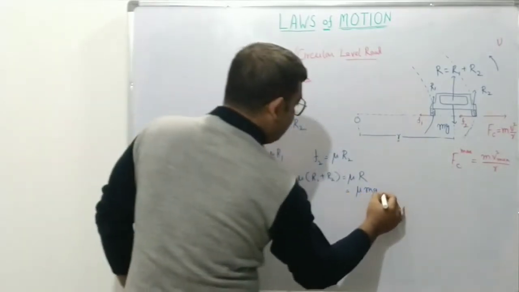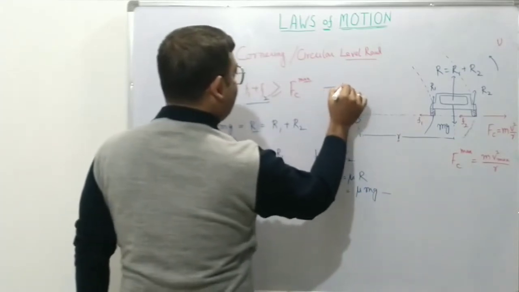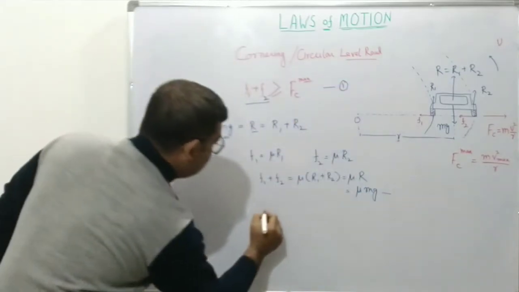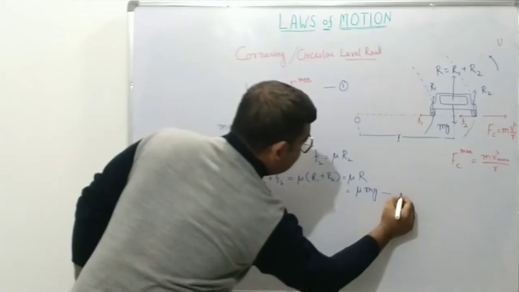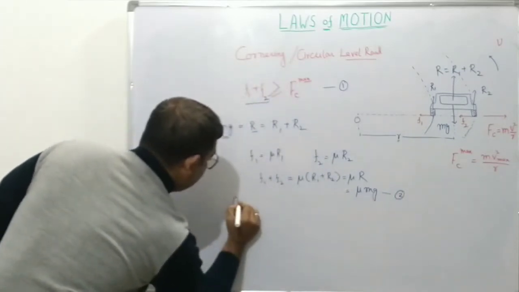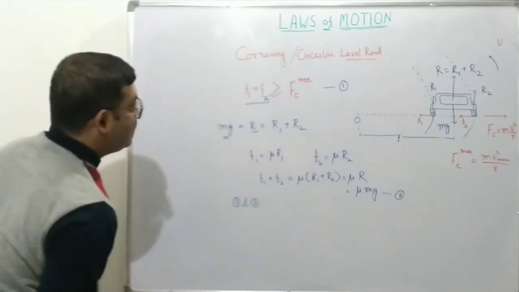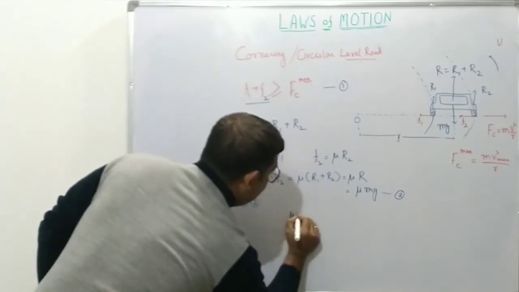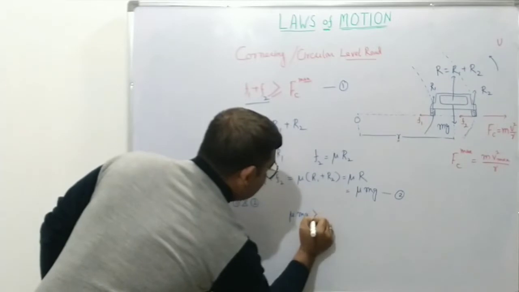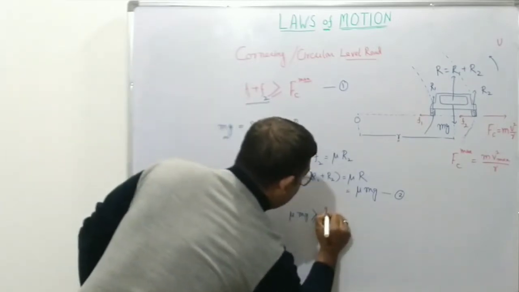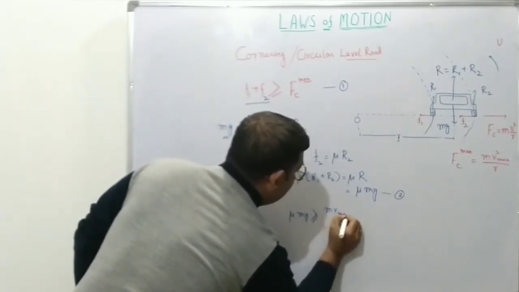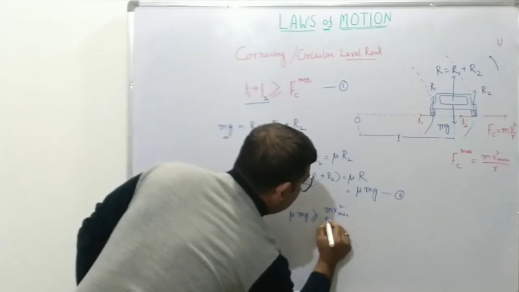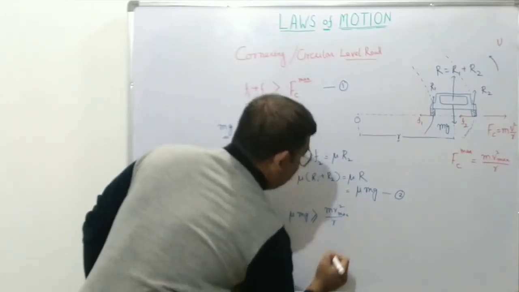This is equation 2, say. So substituting this value for F1 plus F2 in equation number 1, equations 1 and 2 will clearly give us that mu mg must be greater than or equal to m v max square by R.